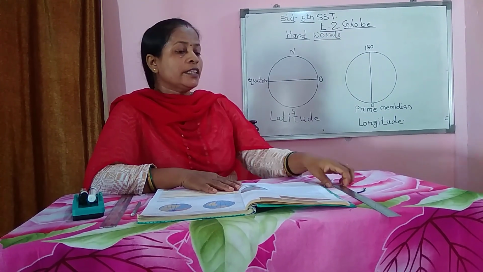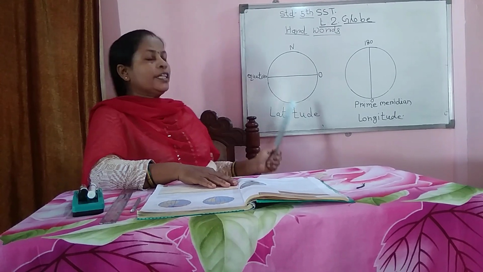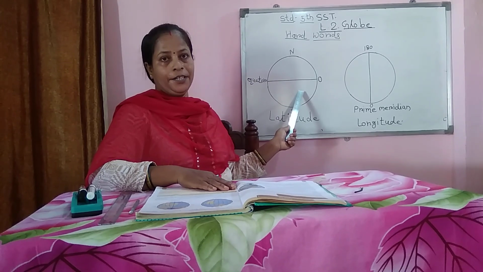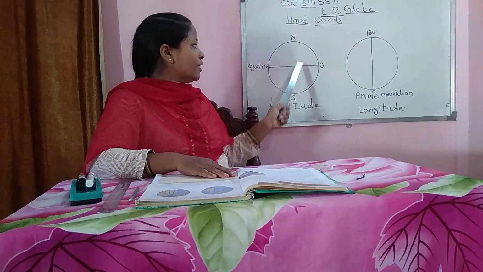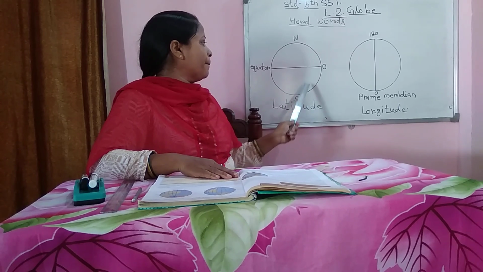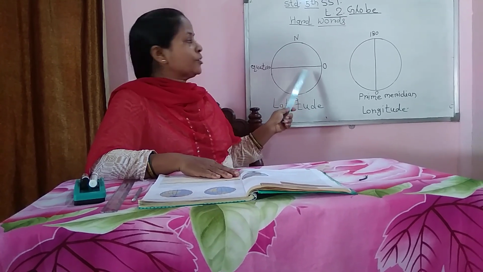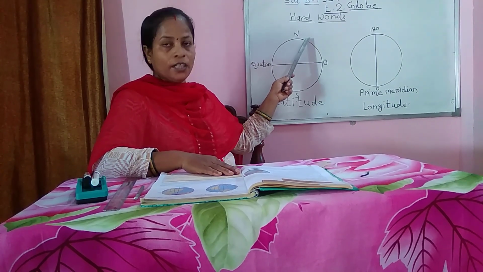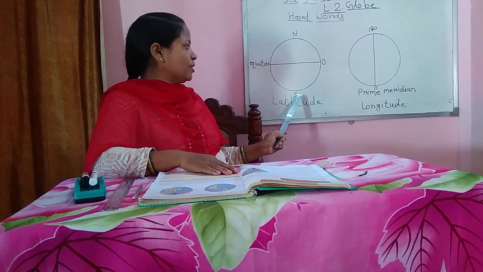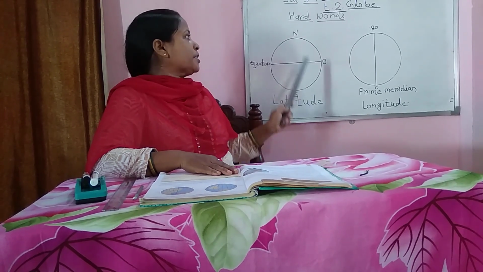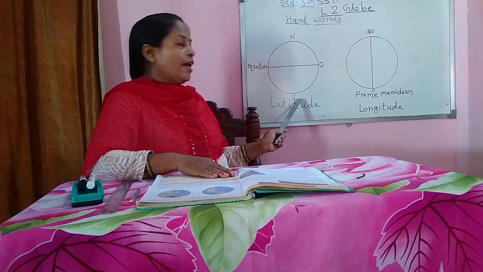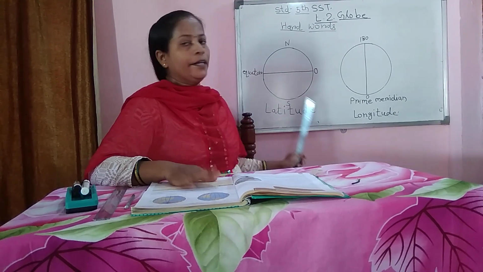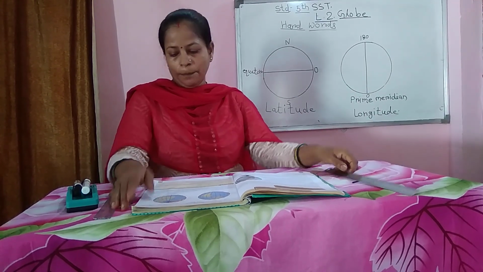Firstly, listen that our globe or earth is divided into two same parts with the help of the equator line. That equator line divides our earth into two same parts as shown in the picture, and the northern side or north direction is called the northern hemisphere and the southern direction is called the southern hemisphere, means uttari golardha and dakshini golardha. This topic is completed here, not hard. And second, next lines on page number 11.